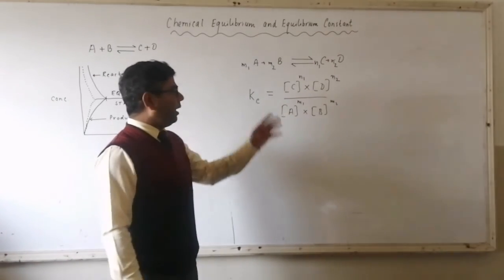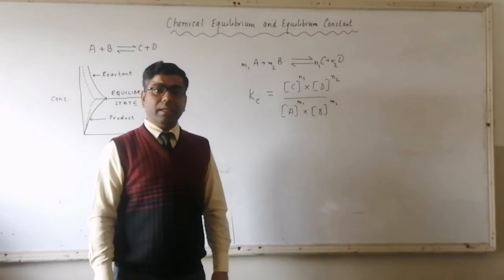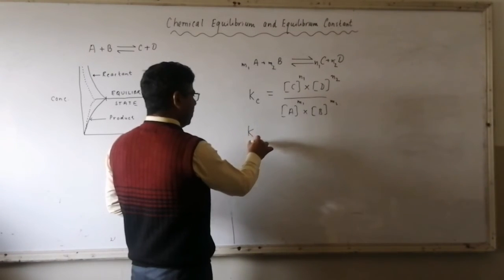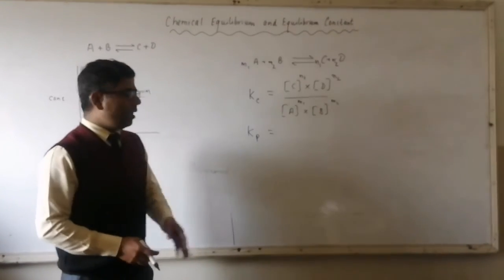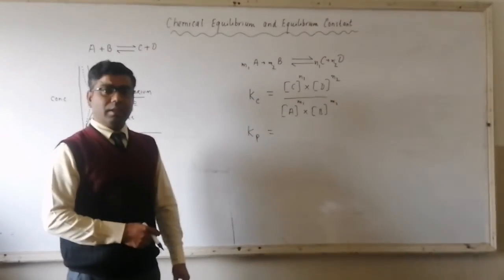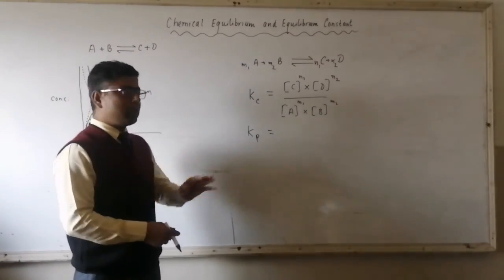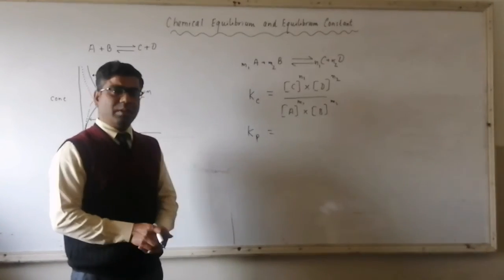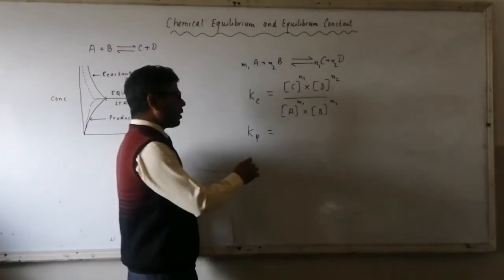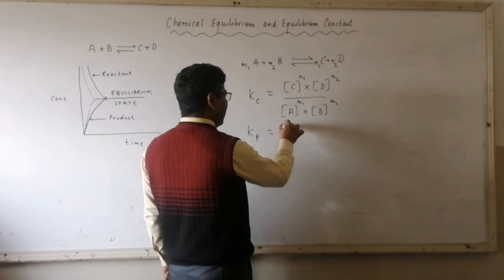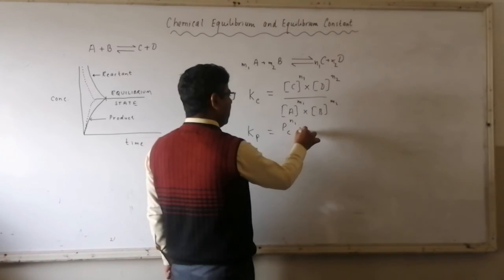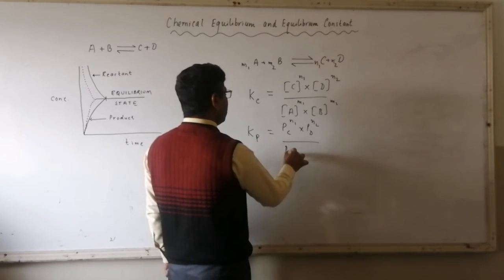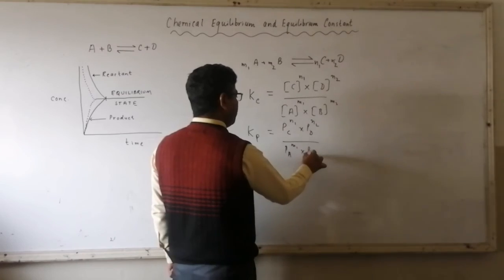Now, if A, B, C and D are present in gaseous state, then we can write one more equilibrium constant, that is called Kp. Kc is called equilibrium concentration constant and Kp is called equilibrium pressure constant. So concentration term will be replaced by partial pressure term. So Kp can be written as Pc to the power N1 into Pd to the power N2 divided by Pa to the power M1 into Pb to the power M2.